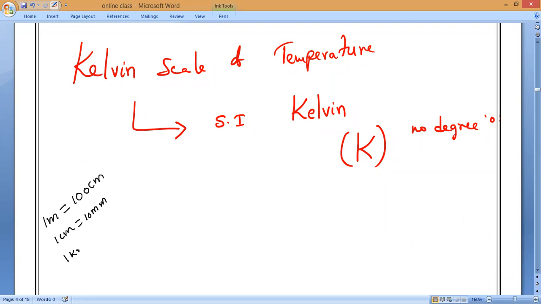Same way, 1 kilometer is equal to how many meters, Gokul? We know that it is 1000 meters. Yes, sir, 1000 meters. Same way, this is what we call unit conversions. Yes or no, guys? Unit conversions.